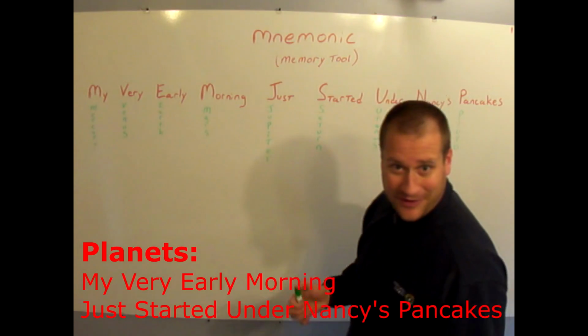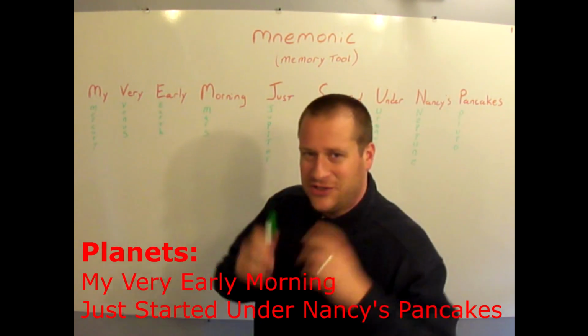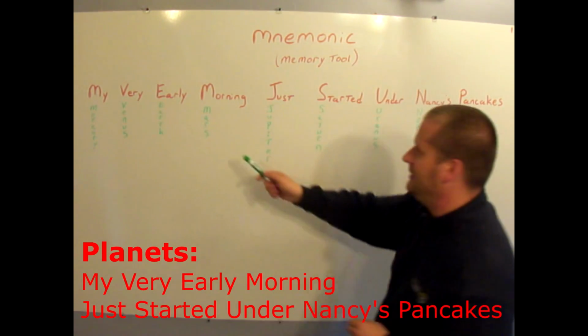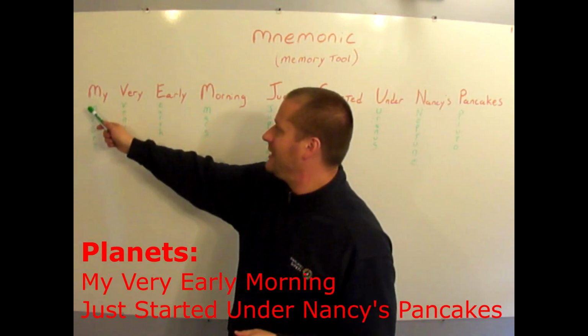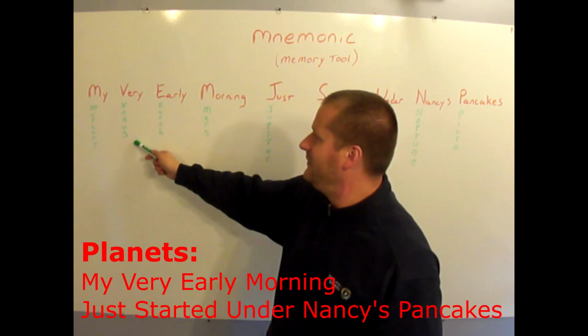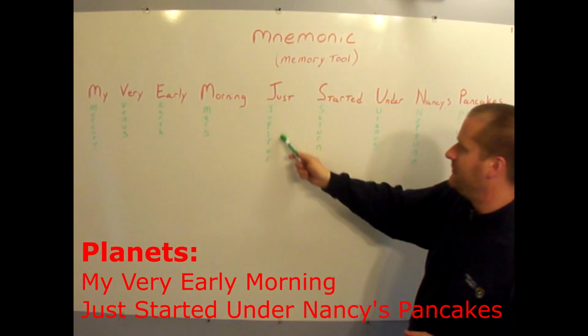And I'm sure you might be able to think of someone named Nancy whose pancakes you can imagine. So you want to hold this picture in your head, because what it does is the first letter of each word gives us the start of the planets. So my, first letter is M for Mercury. V in very is the first letter of Venus. E for Earth. M for Mars. J for Jupiter.